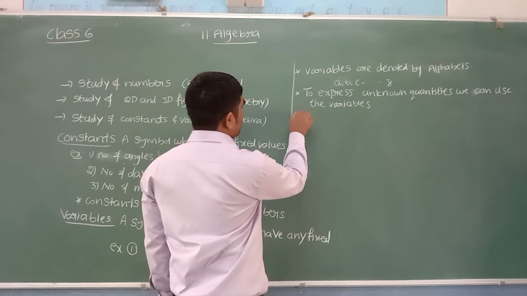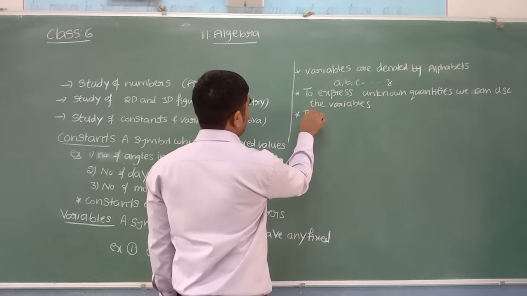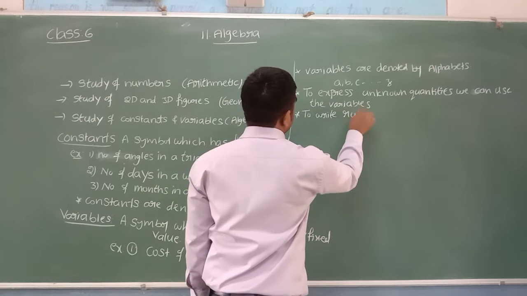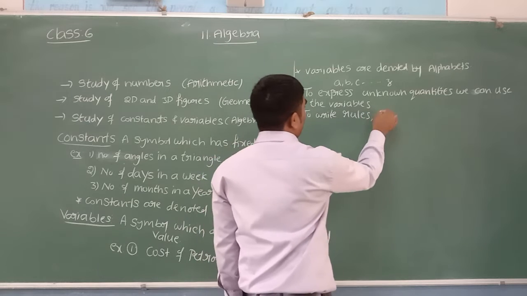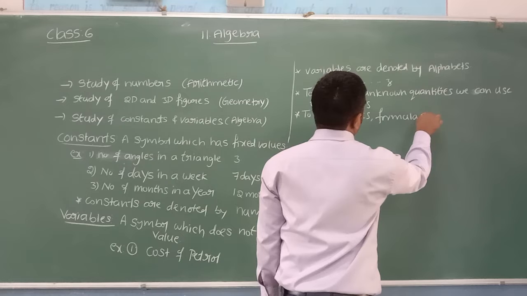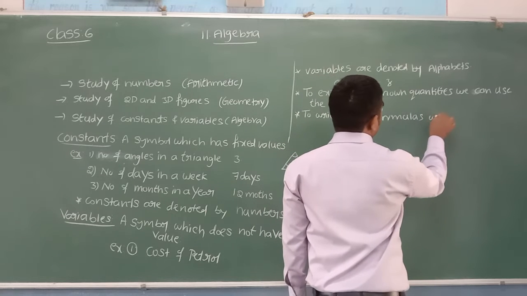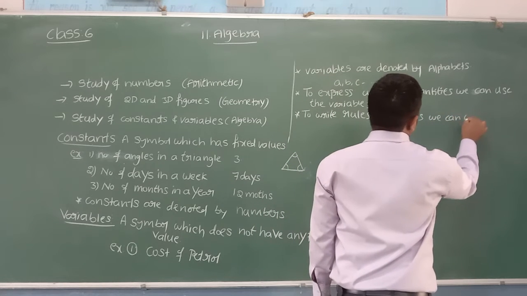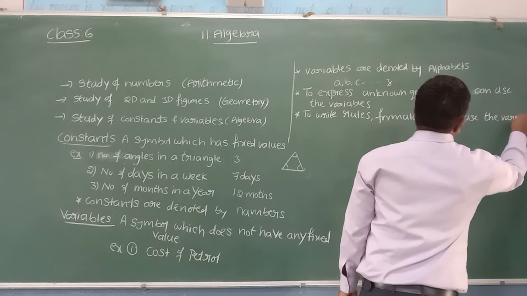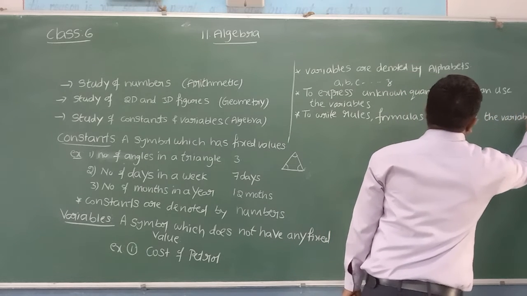Not only to express unknown values, we can also use variables to write rules in mathematics, or formulas.